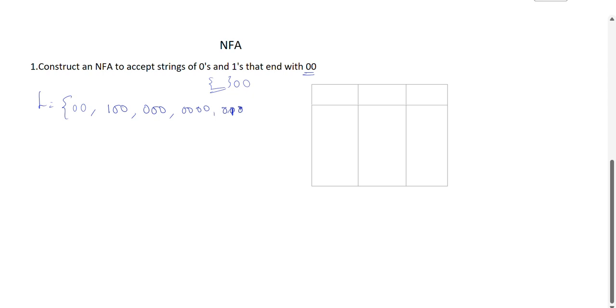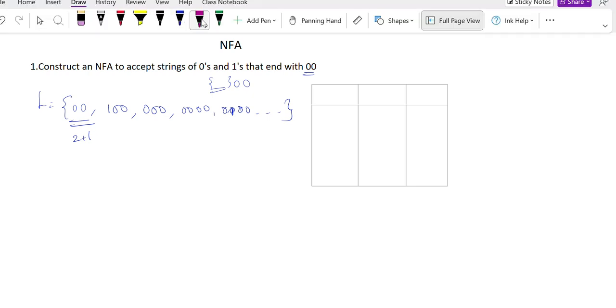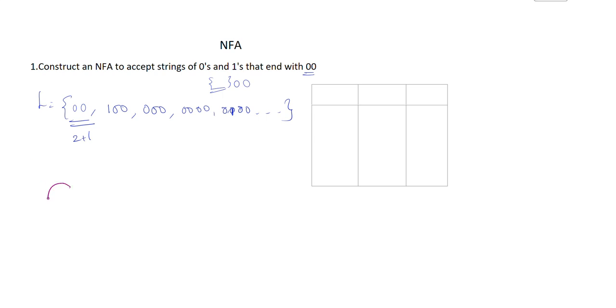So the strings are like 00, 1 0 0, 0 1 0 0 and it goes on. So the basic string is 0 0. So you'll have the number of symbols plus 1, that is 2 plus 1, so it will be 3 states in the transition diagram.